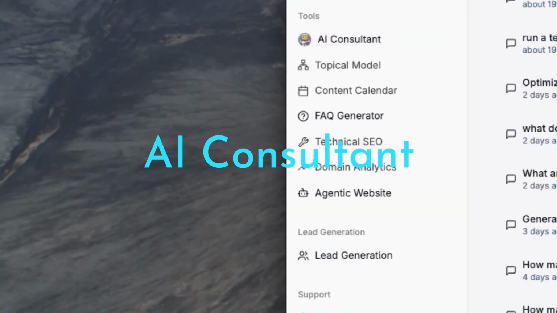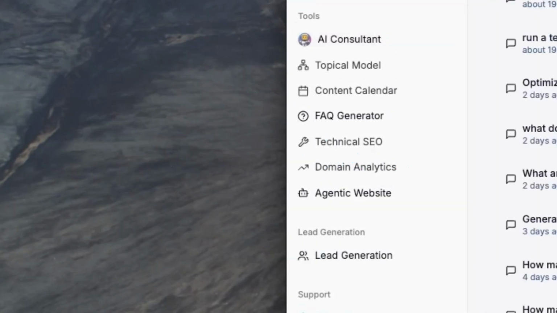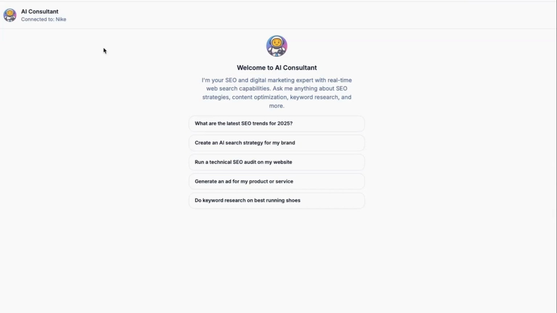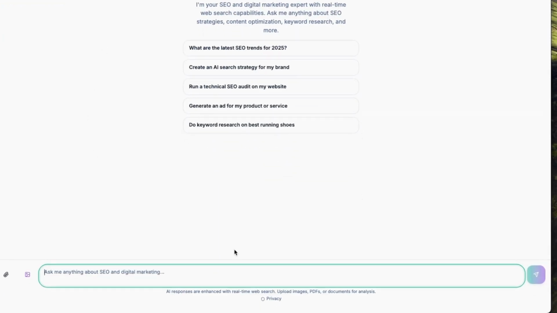Next one is an AI consultant, and you can ask it any question related to marketing or give it any task. It is grounded by your brand knowledge, the brand tone, content, tech SEO, and domain analytics. So you can ask it anything. You can ask it to create a marketing strategy or email templates or even marketing campaigns for paid search.